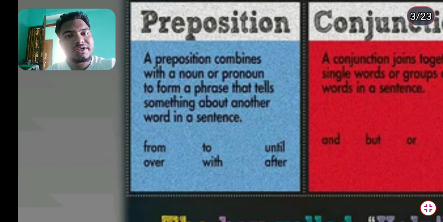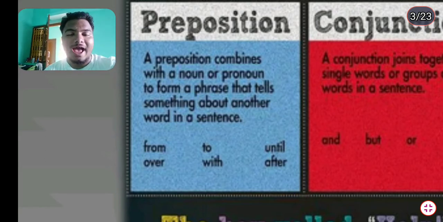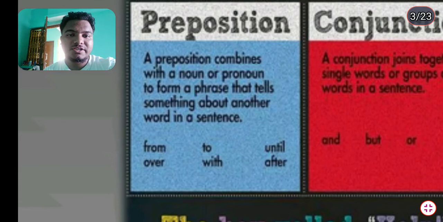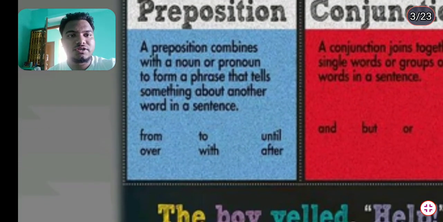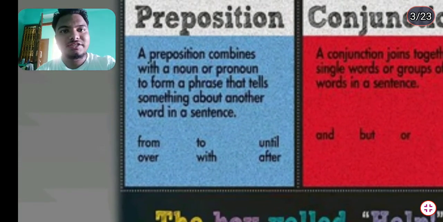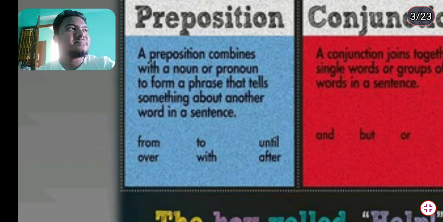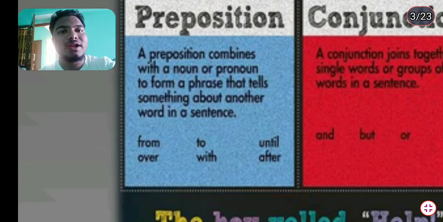He is good at teaching. Good here is an adjective, and teaching is also a noun, because it is what we call the gerund. The preposition at connects these two things, the adjective good and the gerund teaching. So at is a preposition.